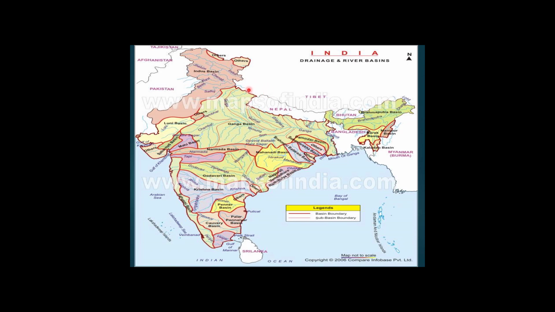Satluj also originates nearby, and the Brahmaputra river also originates near the eastern part of the Indus river. It is very close and it is flowing parallel to the Himalayan mountain system. Then it takes a U shape and enters India.